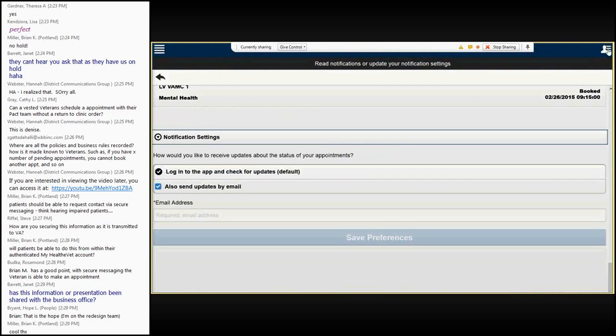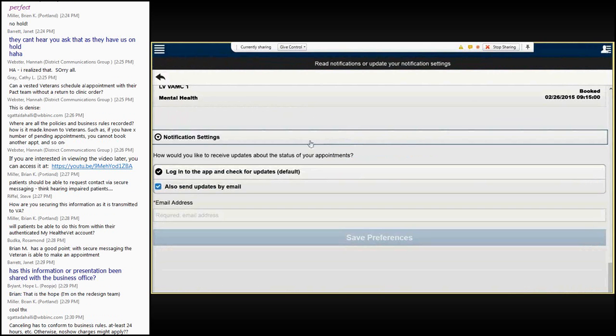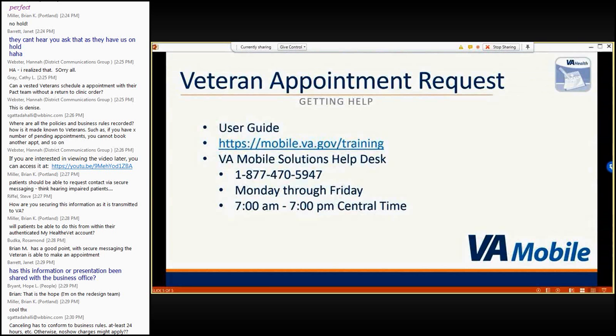In addition to the user guide, patients can access additional training materials from the VA mobile training webpage located at https://mobile.va.gov/training. Veterans who need technical assistance with the Veteran Appointment Request app can also reach the help desk at 1-877-470-5947 Monday through Friday between 7 a.m. and 7 p.m. Central Time.